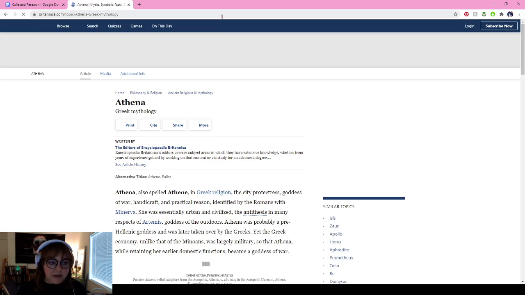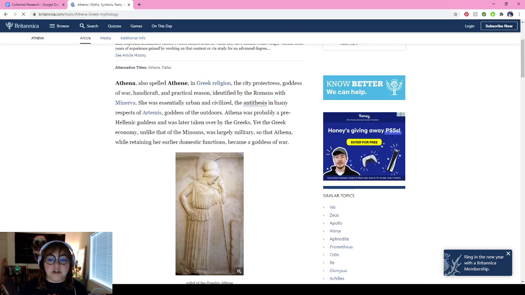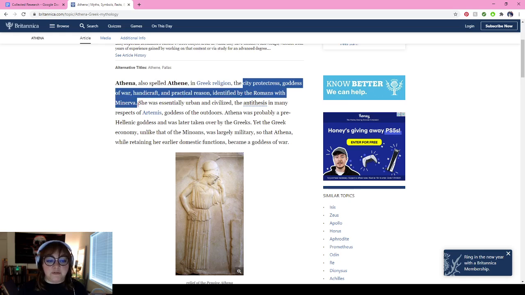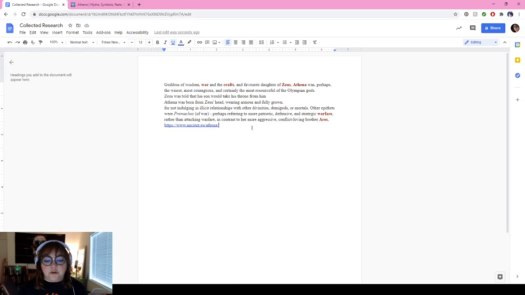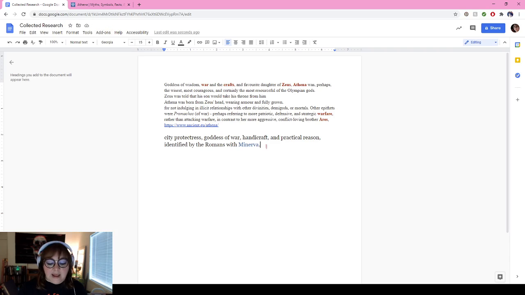I turn my ad blocker on a lot. Anyways, Athena, also spelled Athene, Greek religion, city protectress, goddess of war, handicraft, and practical reason, identified by the Romans with Minerva. Remember, one of your questions is, what is their Roman name? Hers is Minerva. So, all of this information came from one website, so we do not want to put this information underneath that. So we're going to hit enter a couple times and paste this information. Very important step, copy that link. Make sure that you document every location from where you get your links. Okay?